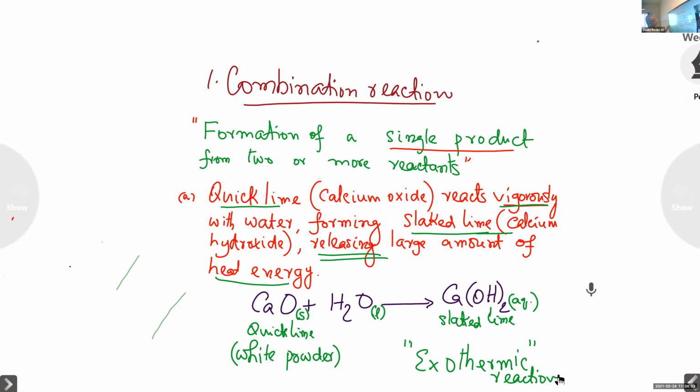Why is it called a combination, Melvin? Because a single product is formed from two or more reactants. Here we have two reactants, and a single product is formed. So it is combination. And why do you say it is exothermic? Because heat is released. So it is called exothermic reaction. So these are the various types of questions possible from just one reaction.